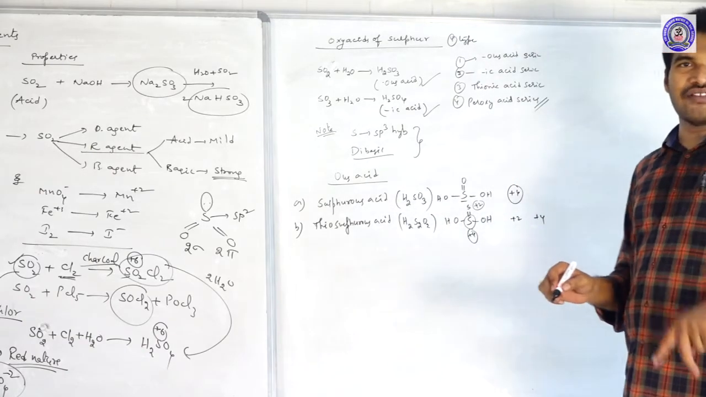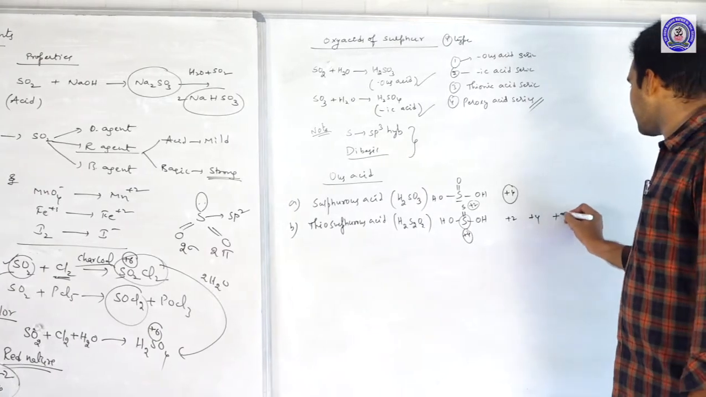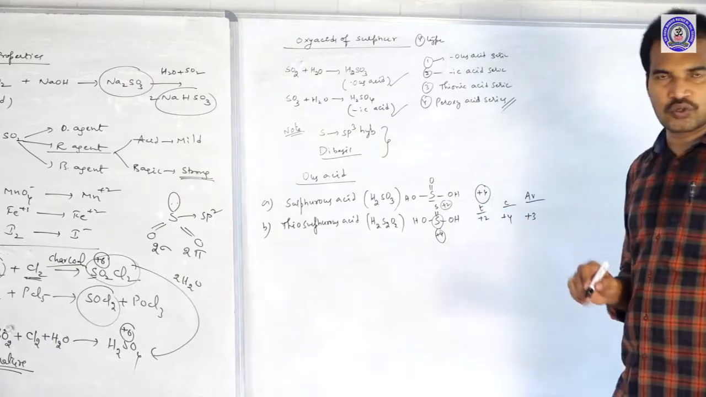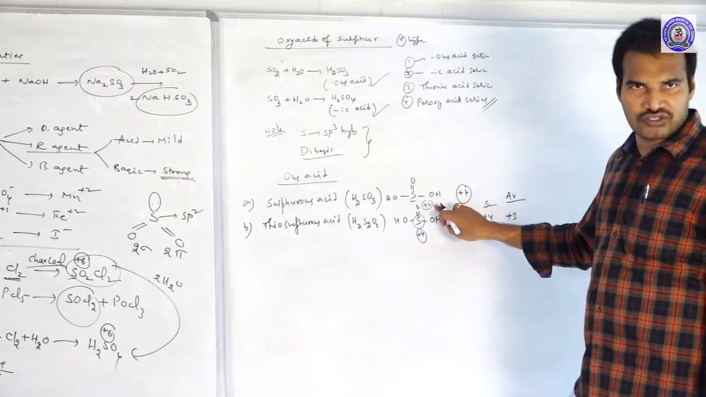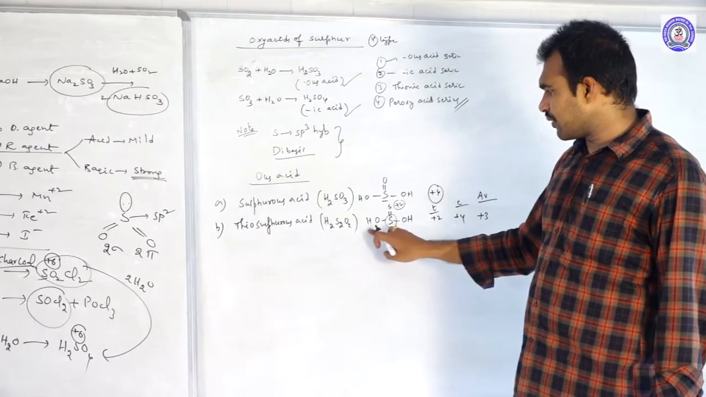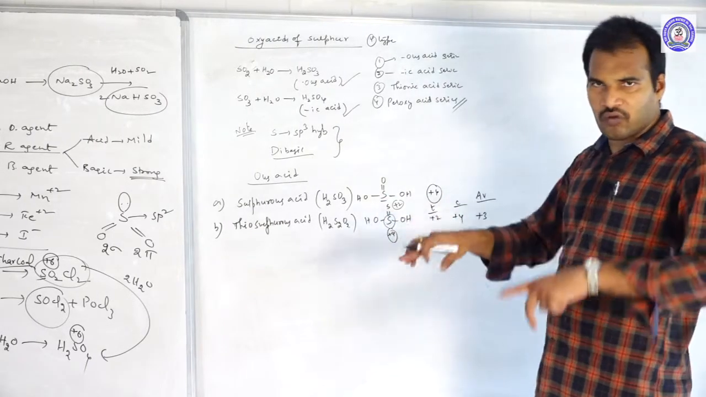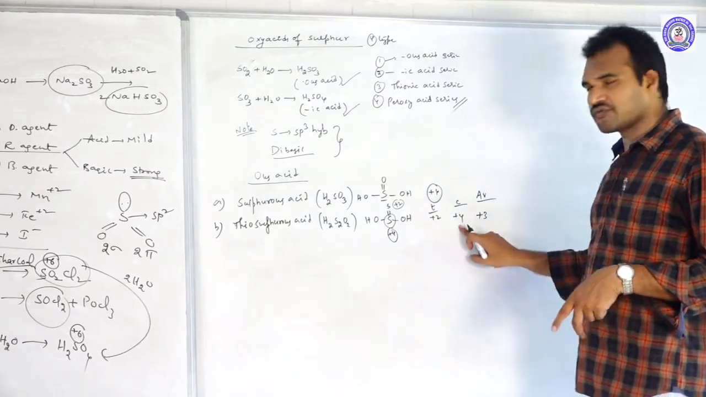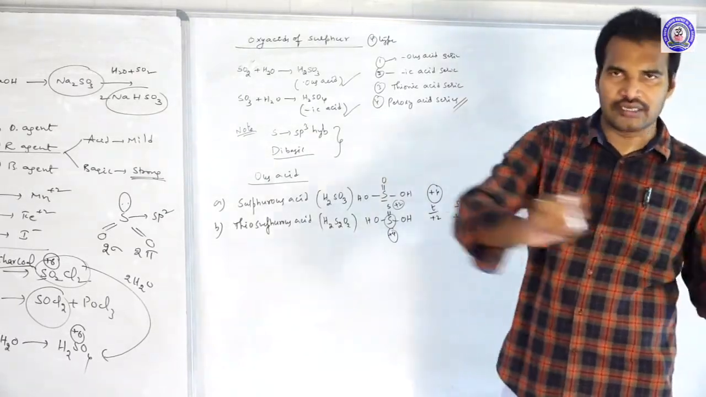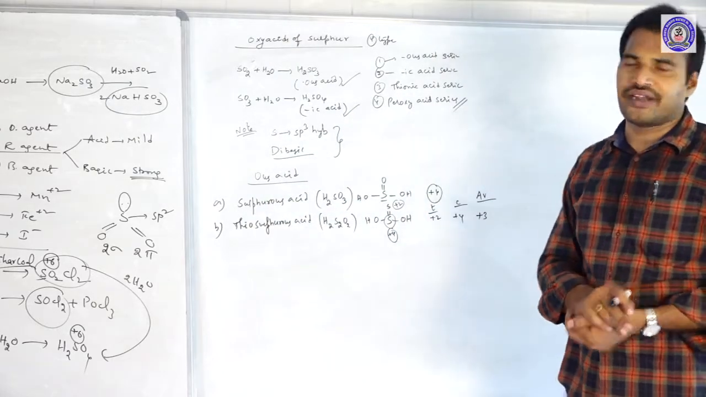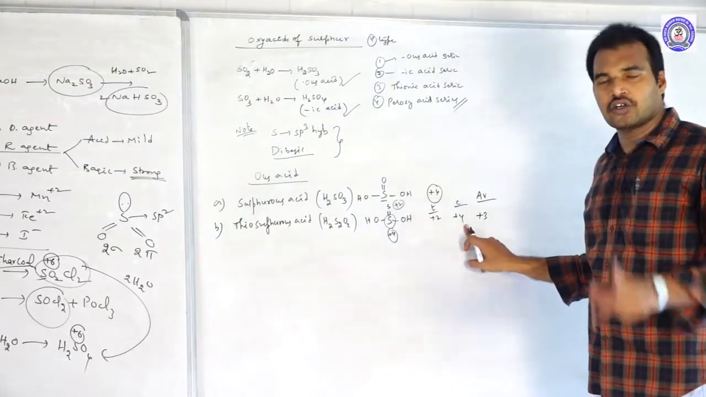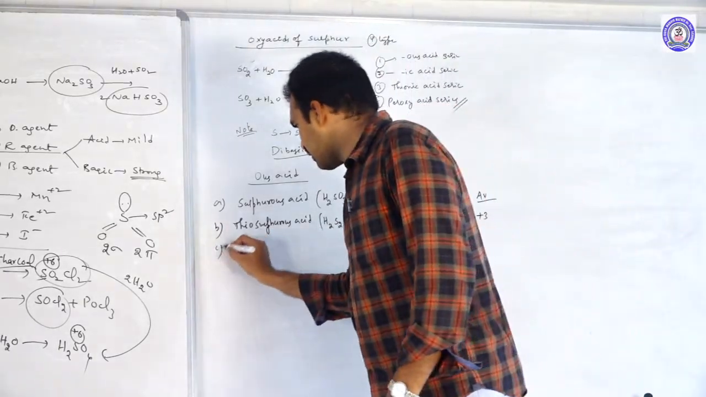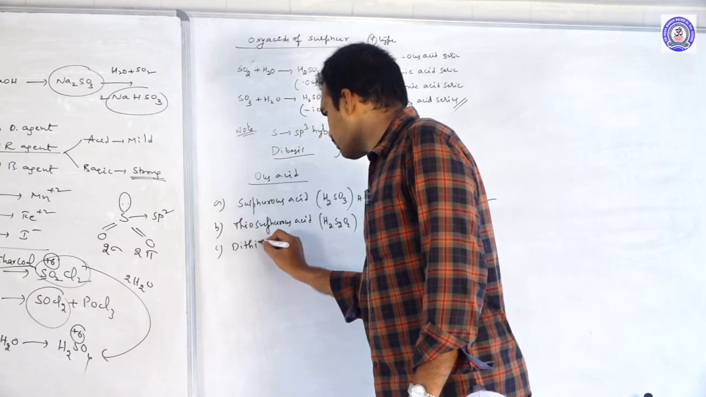The overall average oxidation state is +3. Understood? The terminal sulfur has +2 oxidation state. The central sulfur has -1, -2, -1, so the neighboring oxidation states total -4, and it itself has +4. So +2, +4. How do you calculate the average? Sum them and divide by the total number of atoms: +2 plus +4 is +6, for 2 sulfur atoms, +6 by 2 is +3. Next, move to the third one, dithionous acid.